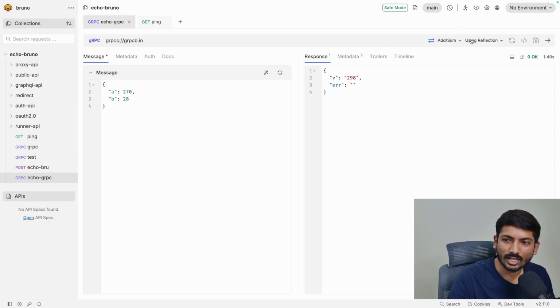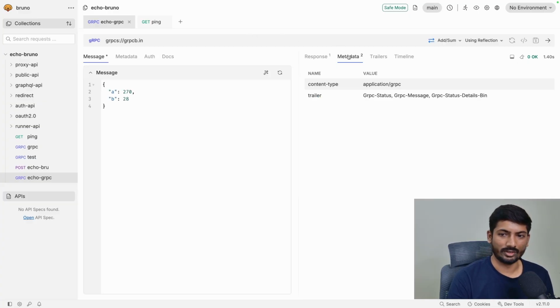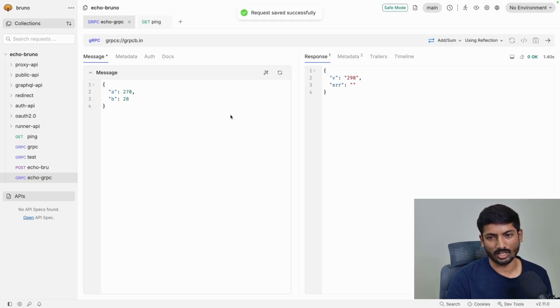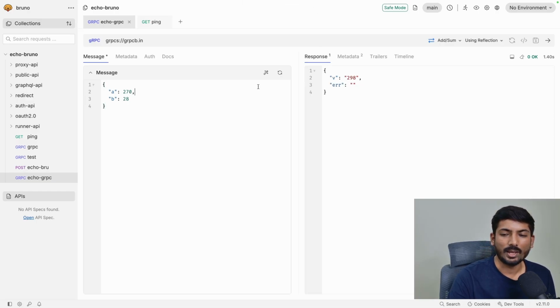So once you do that, you can add reflections here. You can add metadata. We receive some metadata, just like application JSON, gRPC status, something similar to what you have seen working with a REST API. But this is how server reflection works, and there's a bunch of other stuff. And about the proto files, you can do this.